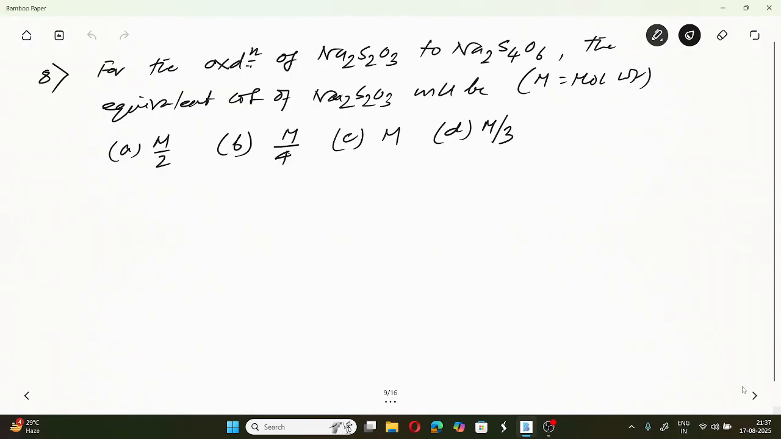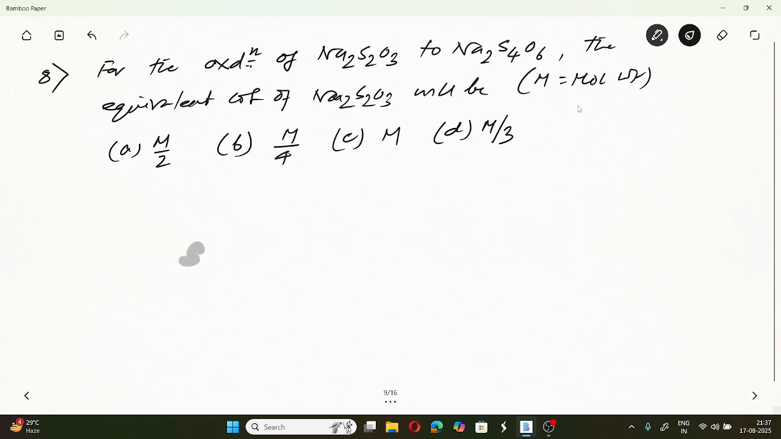Let us come to the next question. For the oxidation of sodium thiosulfate to sodium tetrathionate, the equivalent weight of sodium thiosulfate will be. So this is very simple.